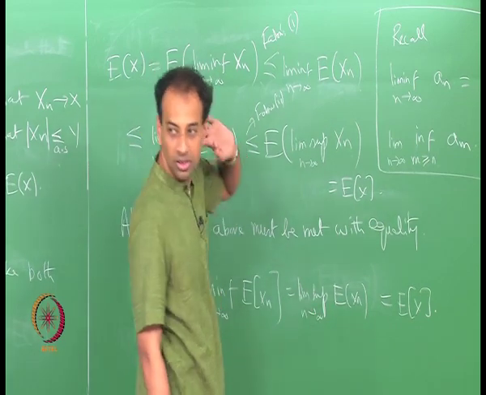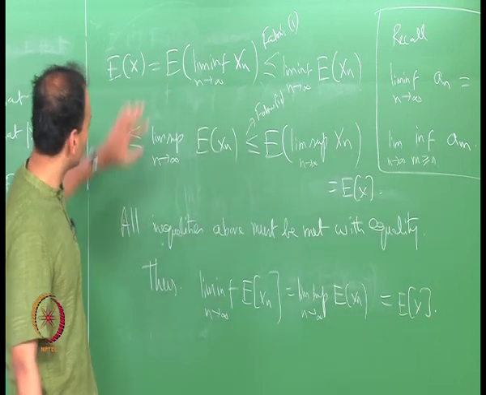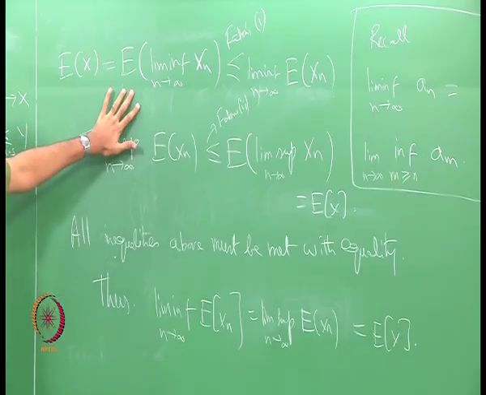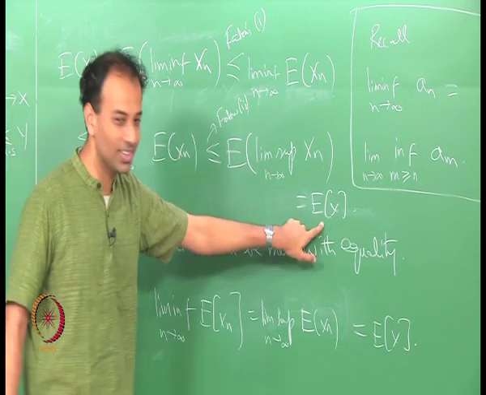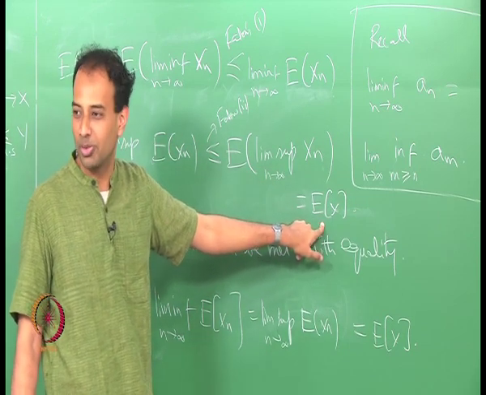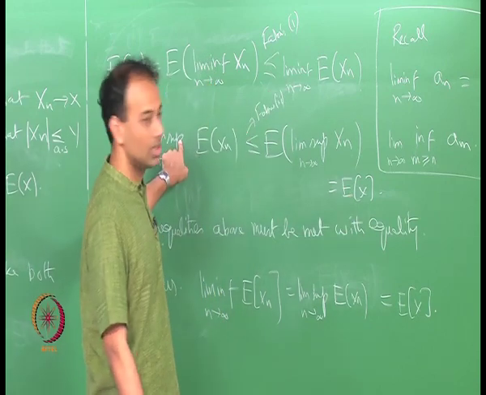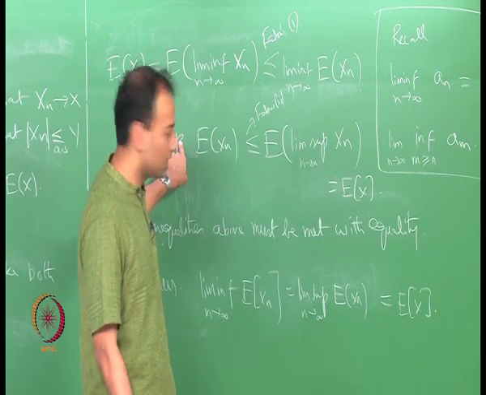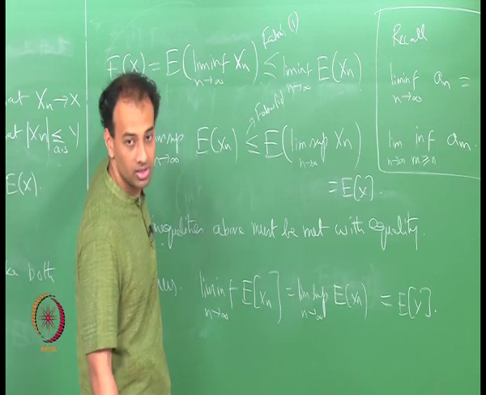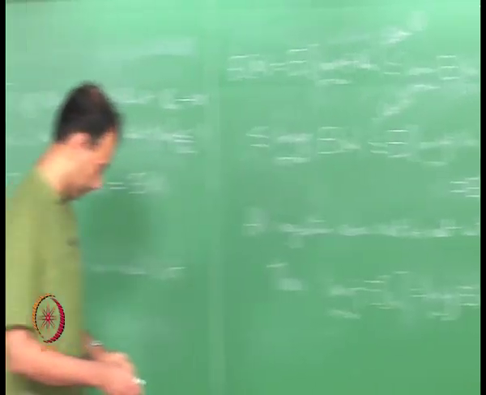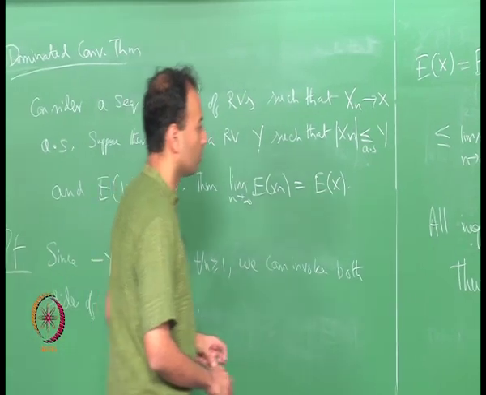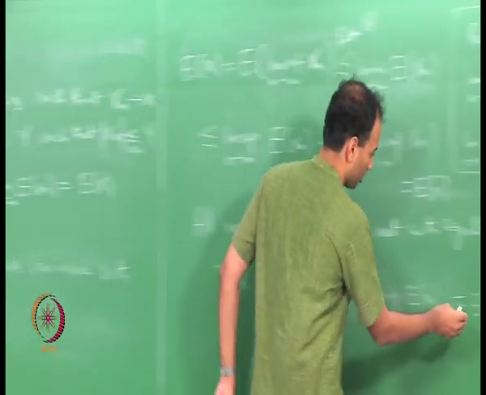Okay. Therefore, there is something non-trivial here. If you just look at this and this, it looks like you have not proven anything, right? But it actually proves that this and this must be equal, which means the limit has to exist and the limit must be equal to expectation of x. Okay.